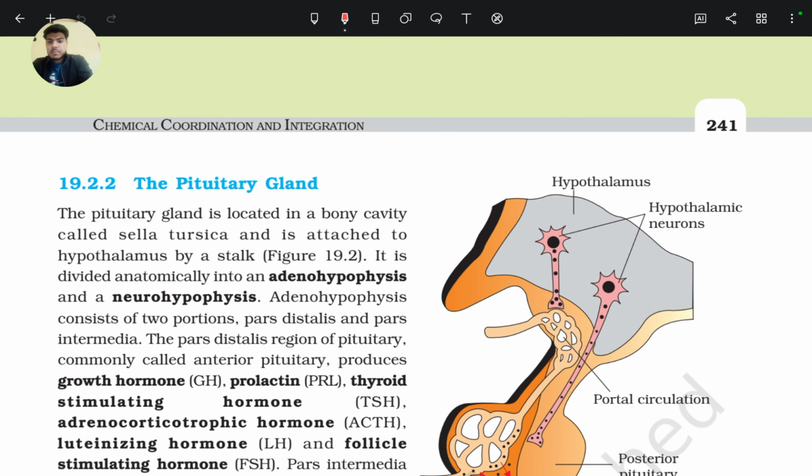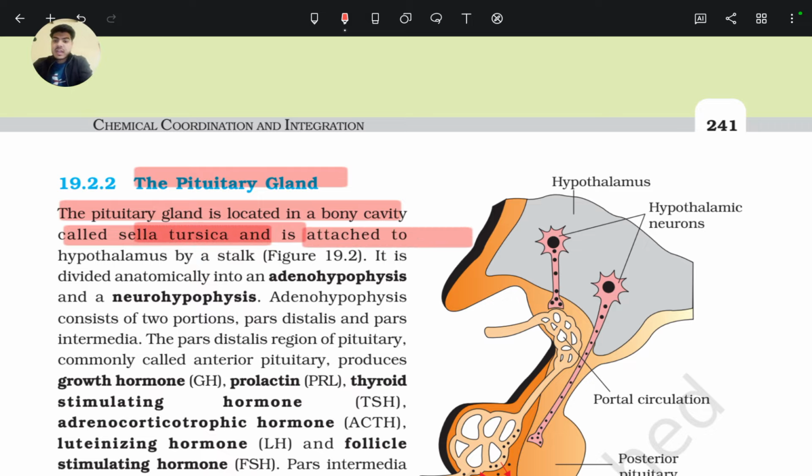So let's start with the pituitary gland. The pituitary gland is located in a bony cavity of the skull called the sella turcica, and is attached to the hypothalamus by a stalk.